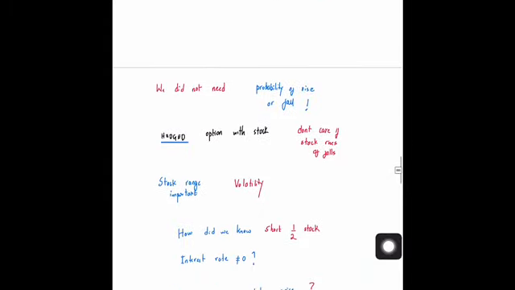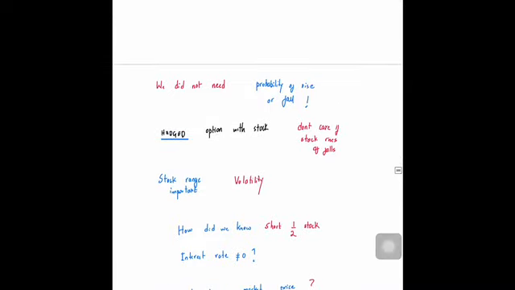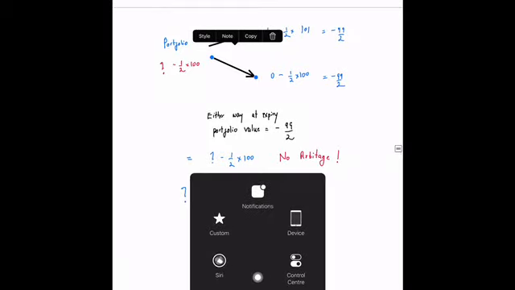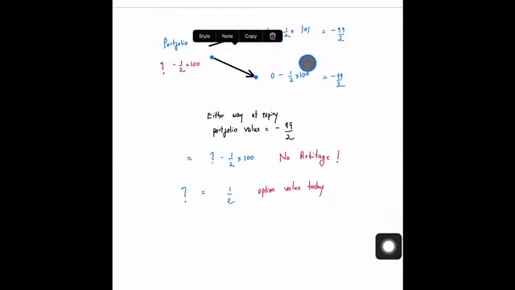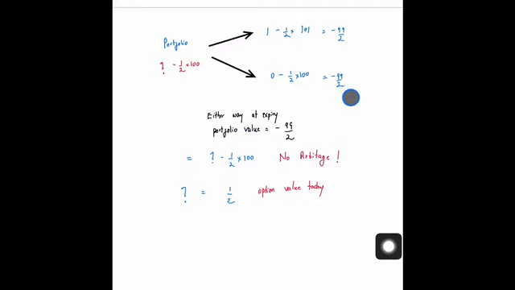Because we have made sure that we get the same value of the portfolio whether it goes up or down, we have constructed a portfolio that handles the risk. The risk that is there is this particular probability. You don't know what this probability of going up or down is, and because of that, there is a risk. What we have done is construct a portfolio which eliminates this risk, because whether it goes up or down, you're getting the same value of the portfolio, just minus 99 by 2. This thing is called hedging of the risk.